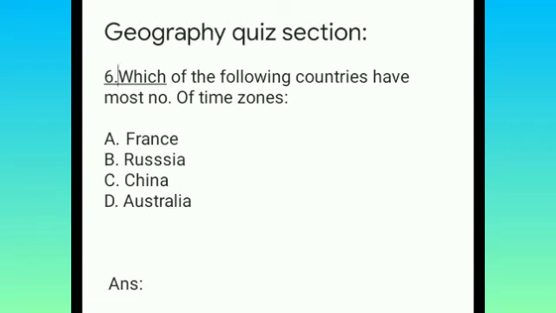Okay, so the next question, the sixth question, is, which of the following countries has the most number of time zones? I suppose you guys are already familiar with what a time zone is. So which country has the most time zones? And the options are A, France, B, Russia, C, China, and D, Australia. Okay, so your time starts now.